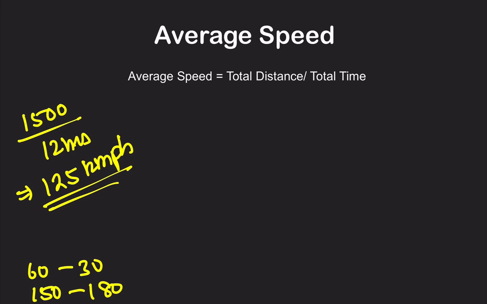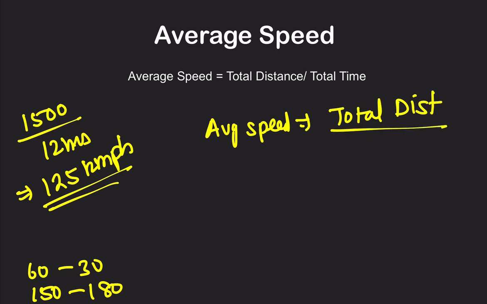So rather than looking at each instance, which means the speedometer will go up and down every second, if you consider the whole distance and the total time taken over the whole journey, that gives us an average speed. Average speed does not mean that was the speed you were driving at the whole time. You might be going up, you might be going down, but 125 kilometers per hour is the average of the total speed, right? So the formula for average speed is total distance divided by total time.